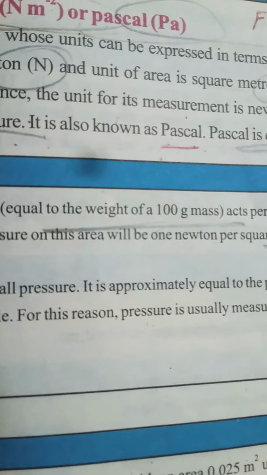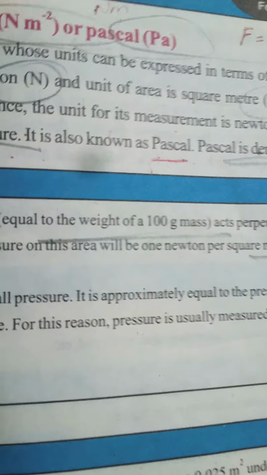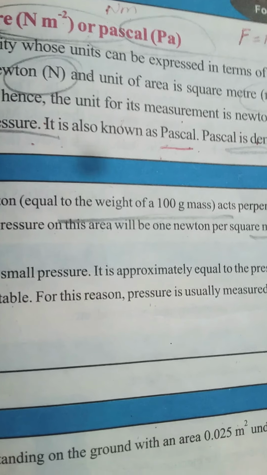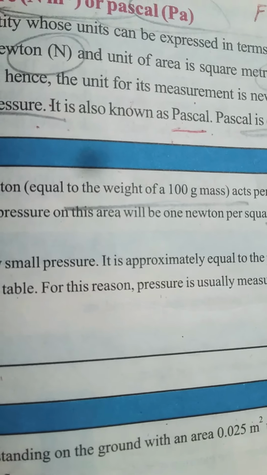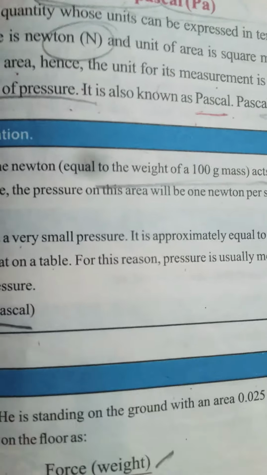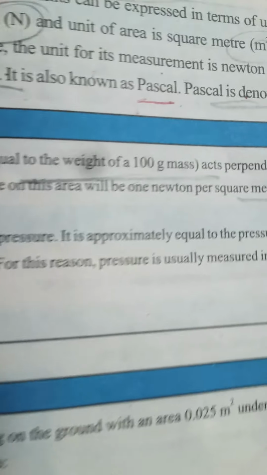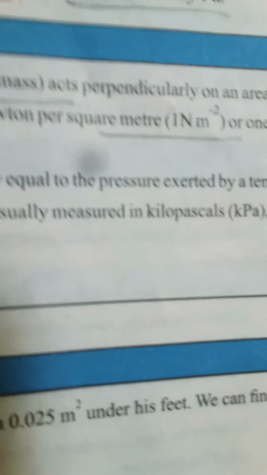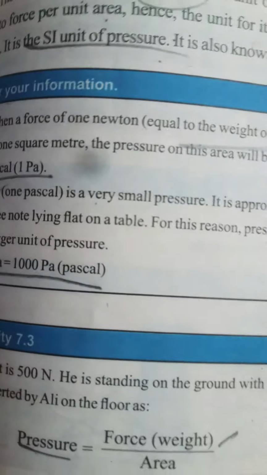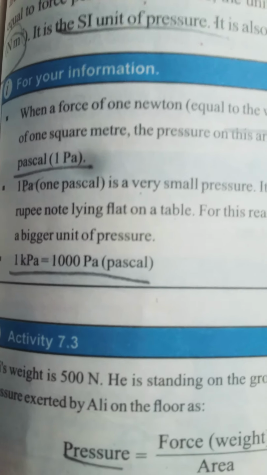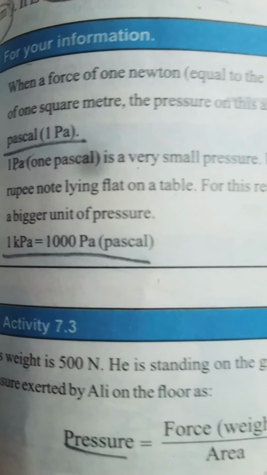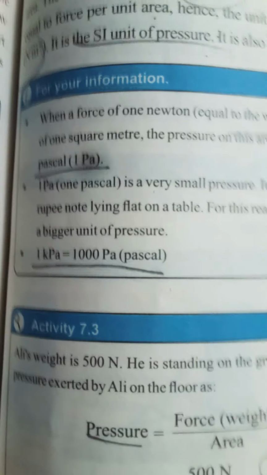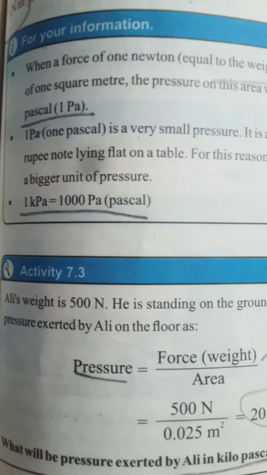That is a very small unit, so when we determine pressure we can't always use Pascal, and we use the unit kilopascal, with the symbol kPa, in which k and a are small and P is capital. 1 kilopascal is equal to 1000 pascals. So when we determine pressure in terms of pascal or SI units, we use kilopascals.